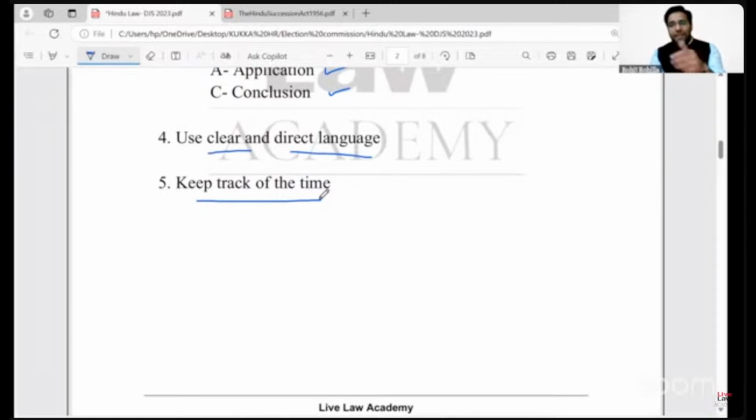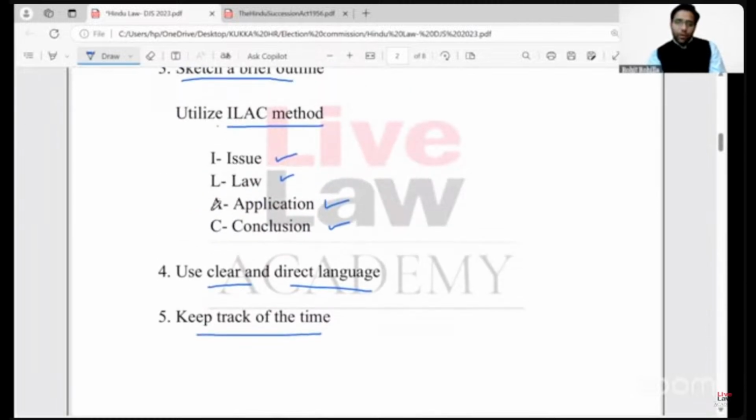Let's say that for a particular problem-based question you have allotted 7 minutes, and while you were following this method ILAC, you were at the application of law stage, right? You have identified the issues, you have clearly laid down the provisions for the examiner that this provision will be applicable to this particular issue.